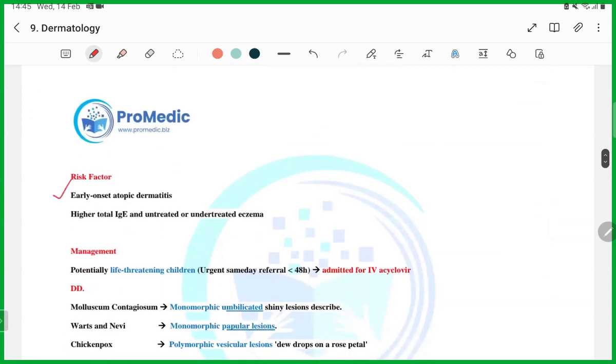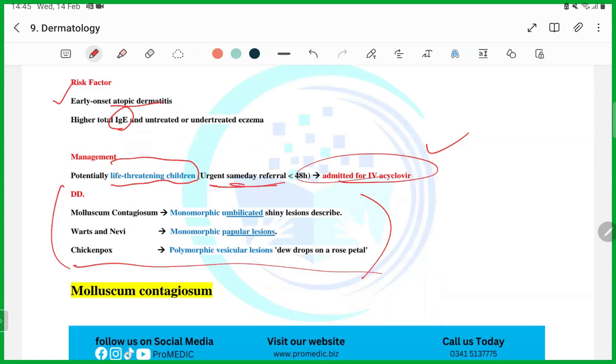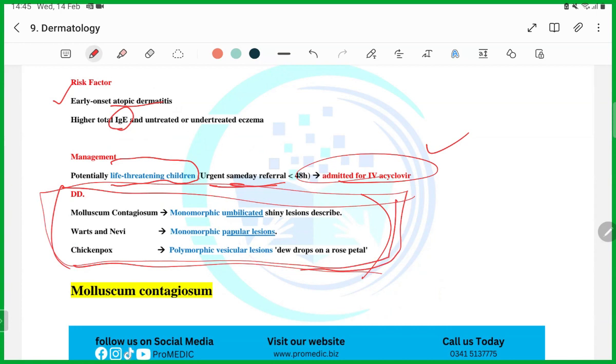What are the risk factors? Atopic dermatitis, asthma, higher total IgE, and untreated eczema. It is a life-threatening condition, so you have to urgently admit the patient and give IV acyclovir, guys. IV acyclovir. These are the differential diagnoses. If you remember them, your life will be very easy. We will read them later, but you should know that the rash in molluscum contagiosum is an umbilicated rash, whereas warts are a papular rash.